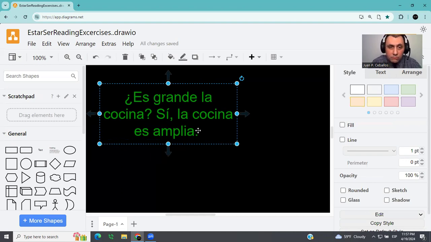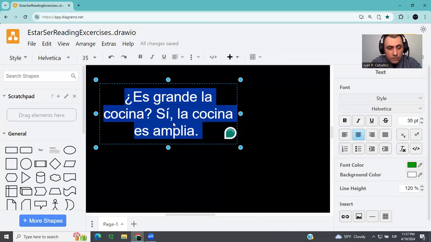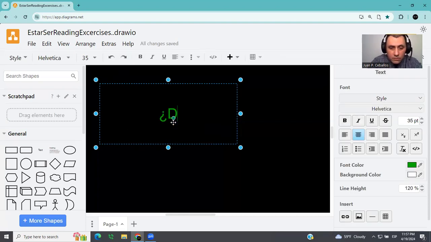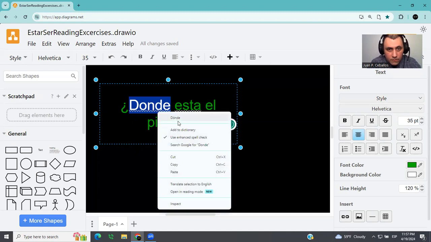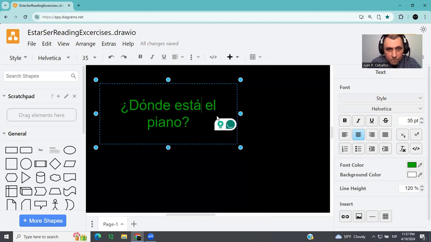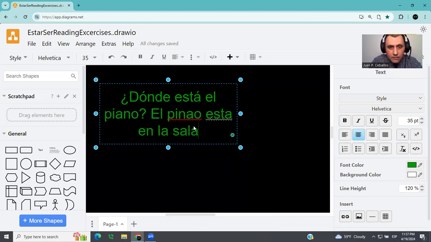¿Dónde está el piano? The next question is, ¿dónde está el piano? The answer is, el piano está en la sala.